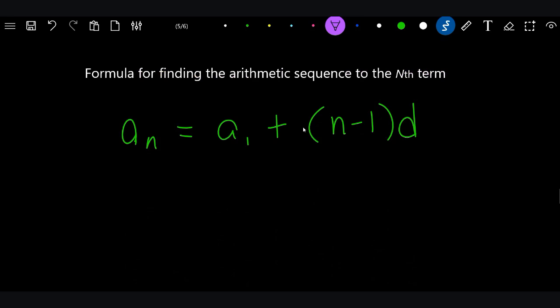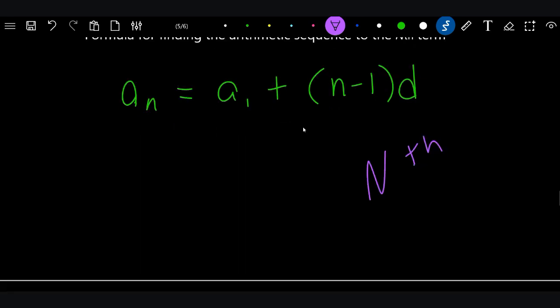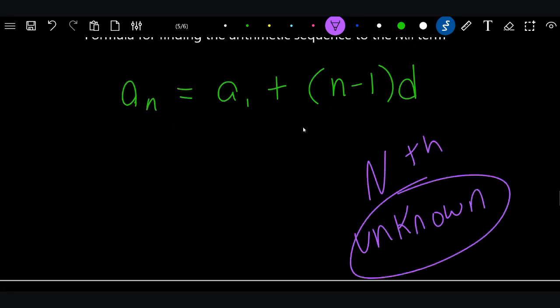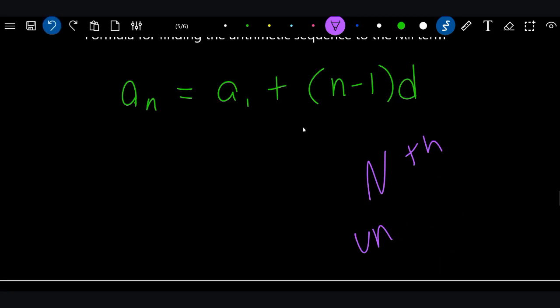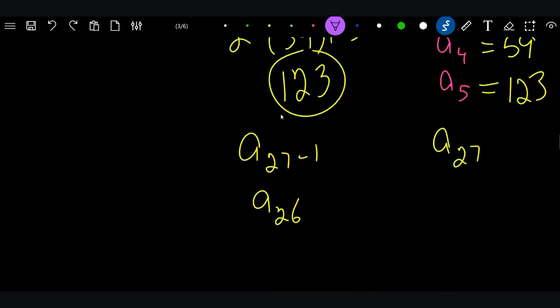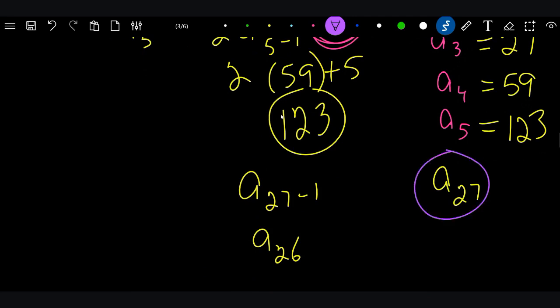Okay, next, let's look down here real quick. I know this is a long video, but hang in there. The formula for finding the arithmetic sequence to the nth term. What does that mean when I say the nth term? Nth term means the unknown term. It means the term that we're looking for, the term that we're trying to figure out, okay? So the nth term. All right, so remember when I told you a second ago that we couldn't figure this out, this a sub 27? We can, and I told you that we'd be able to.